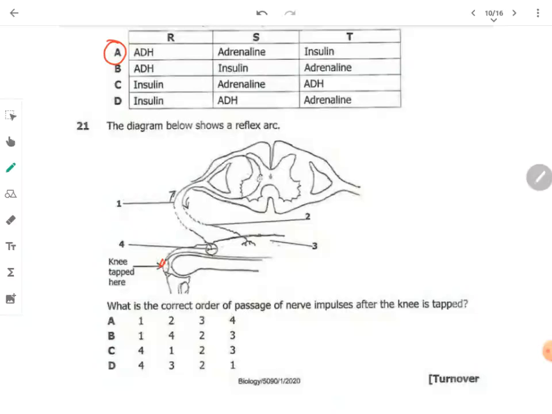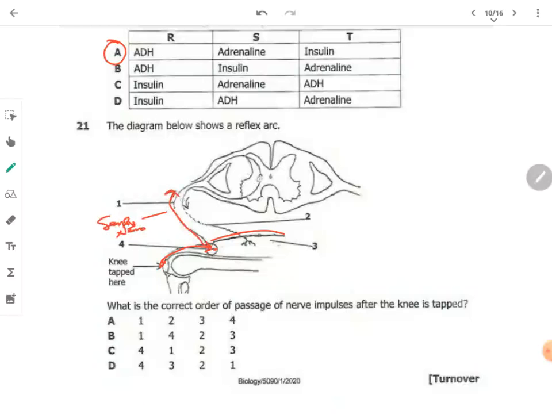The nerve impulses will move from 4, along that arrow, then to R. This is the sensory neuron.